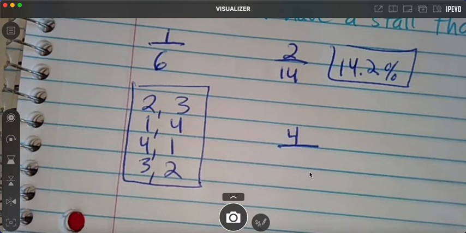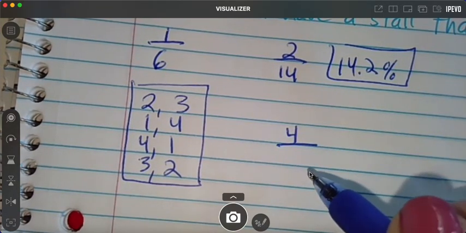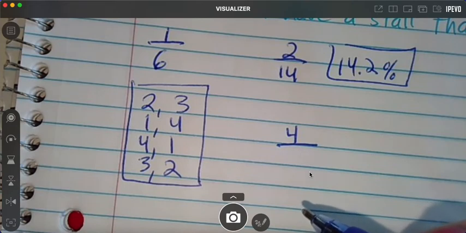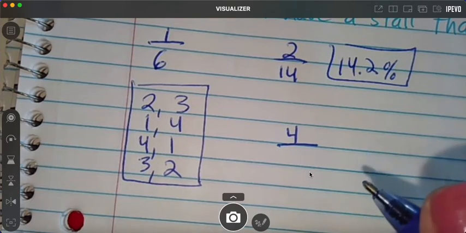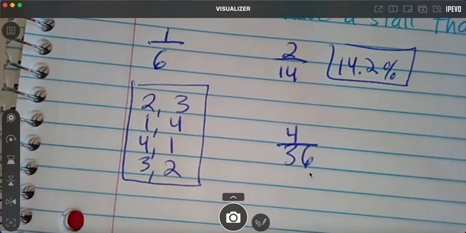So I know that my chances are 4, but out of what? How many different possible numbers are there to add up to? Well, there's 6 plus 6 and 6 plus 5 and 5 plus 6 and 6 plus 4 and 4 plus 6. Anyway, if you add them all up, it ends up being 36.